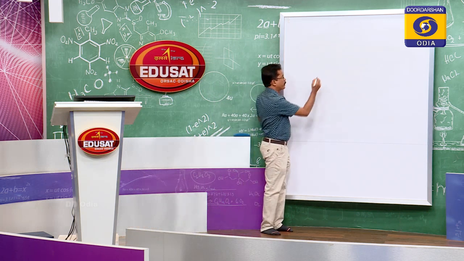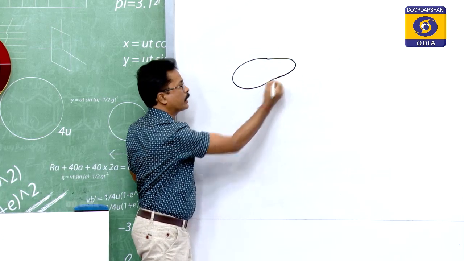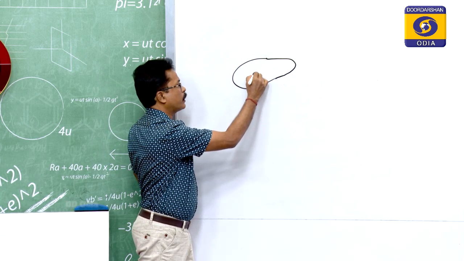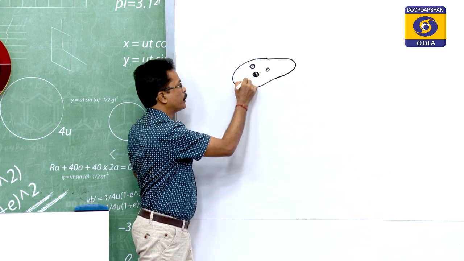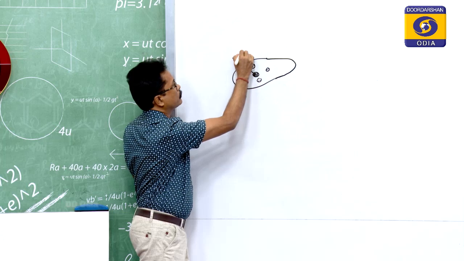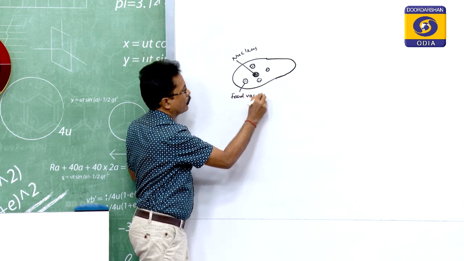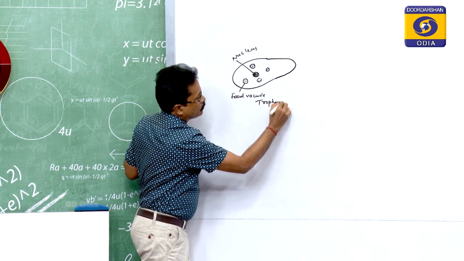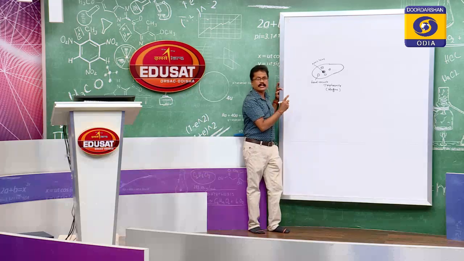Whenever the parasite is feeding on the host, it gradually increases its size, attaining the maximum size. This maximum size is called the trophozoite stage. So, what you find here is the trophozoite stage. This is the nucleus, this is the food vacuole, and the name of this stage is trophozoite, or it is also called the magna form. So, it is the largest form of this parasite.